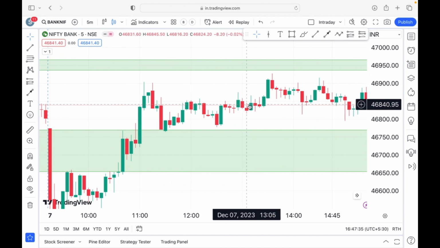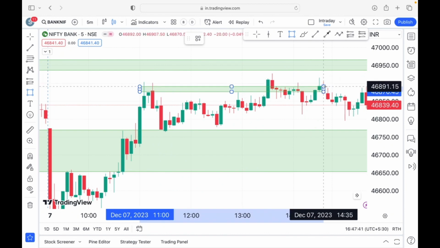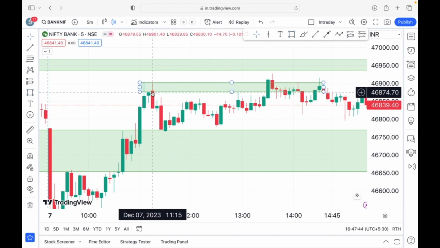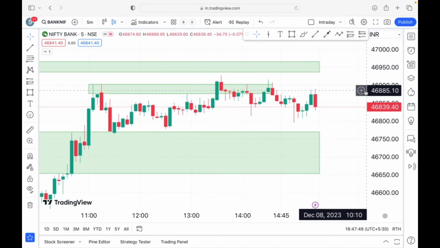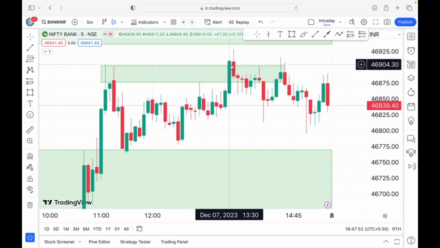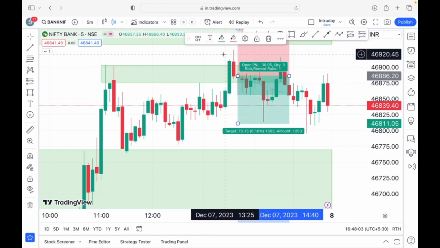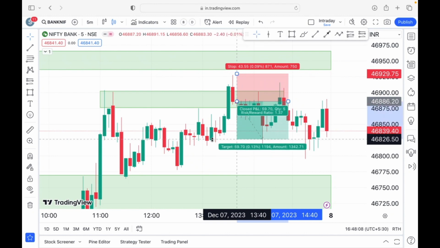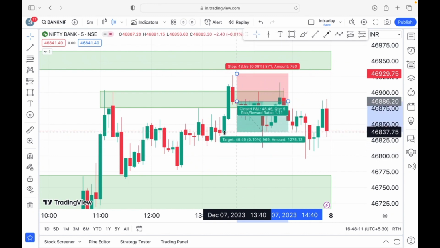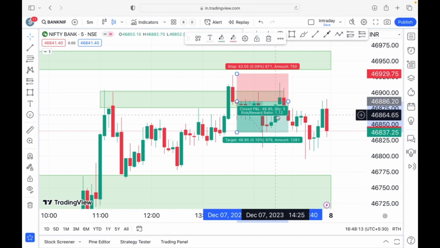So at around 1:10, you know that this is a swing high, and our Bank Nifty didn't cross this level. So what you could have done is mark this as your resistance level, and exactly at 1:30 we have seen a breakout of that resistance level, and then immediately you have seen an inside candle formation, that is a harami candle formation also. And you have seen that that is a failure breakout towards the top. So here you would have taken a trade, because here your risk would have been just above this candle's high, and your reward would have been this low, or even this low. So in both cases you have a risk versus reward ratio of more than 1.